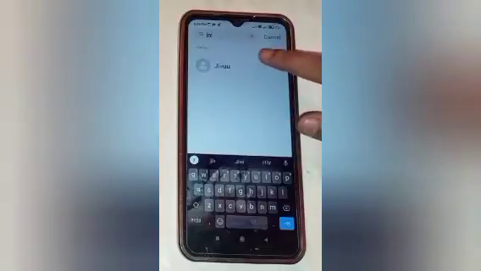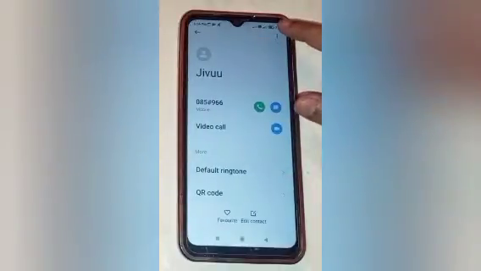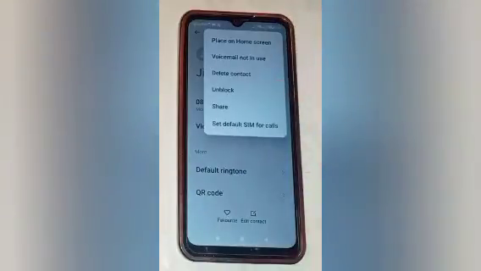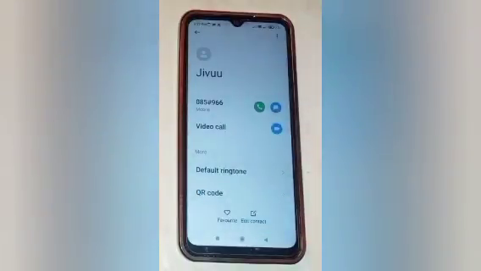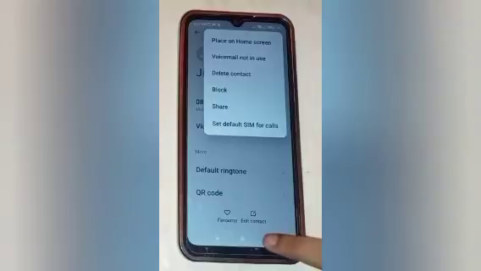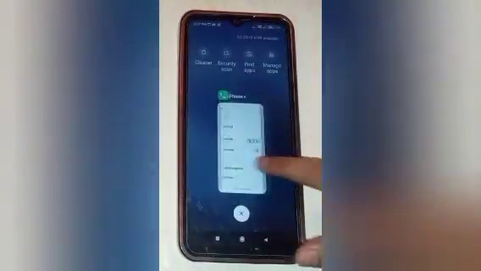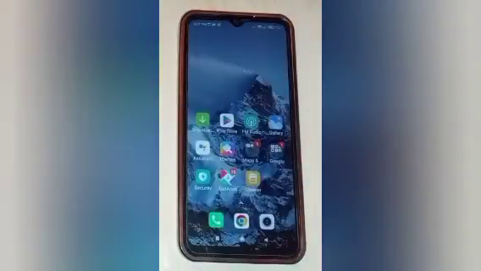So click on that. Now again click on that and here you will see contact detail. Click on that dots and you will see unblock option. So it means that contact is already added in our blacklist. So if you want to remove, click on the unblock, then okay, and you will see here block option. So it means that in this way contact is removed from a block list.